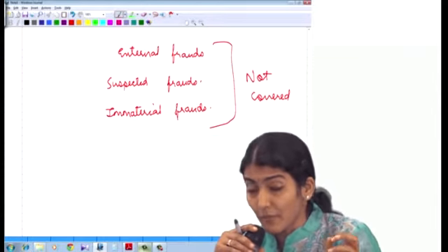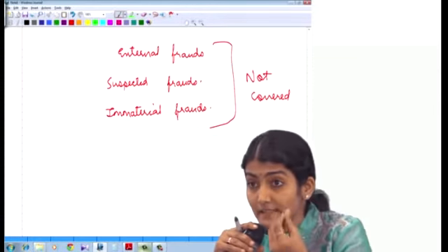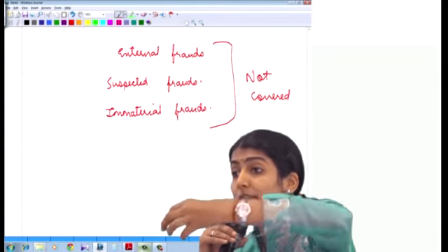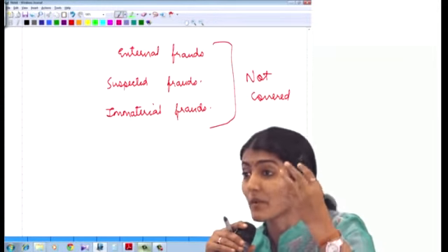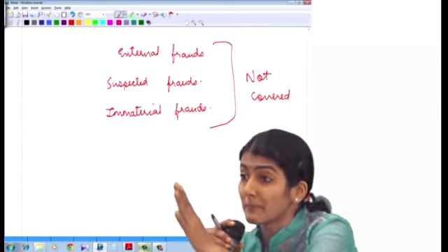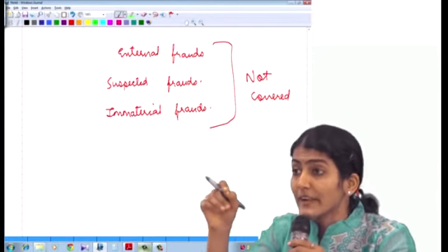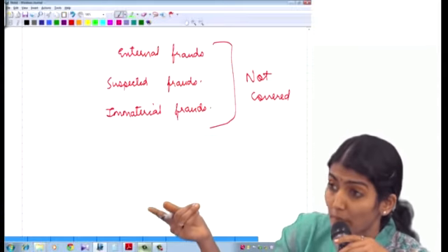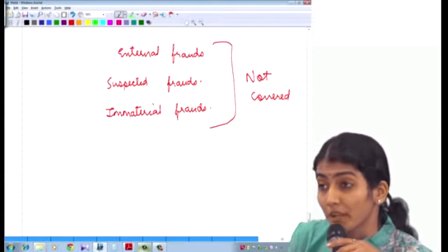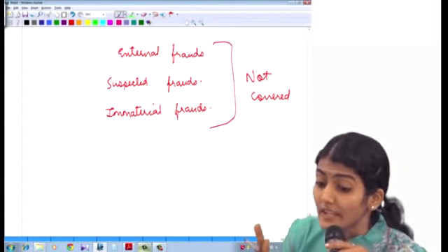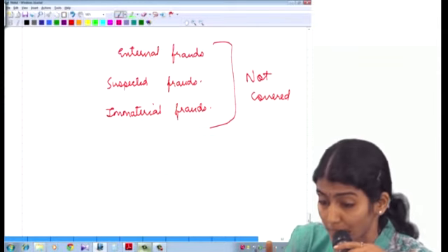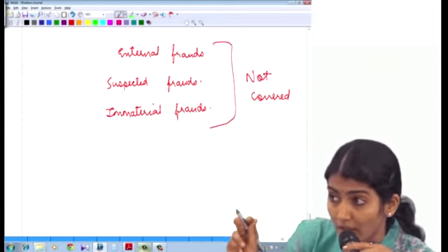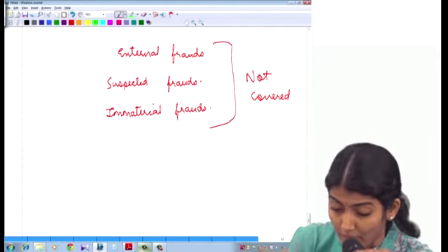Do you understand that? So what does clause 10 say? Any fraud on the company. Matlab, that employee of the company was sending bogus bills to the company. So that's on the company. Or by the company. Matlab, he inflated some bill amount. So by the company. By its officers or employees. Noticed or reported during the year. If yes, then the nature and amount involved is to be reported. Right? So external frauds not covered. Suspected frauds not covered. Immaterial frauds not covered.